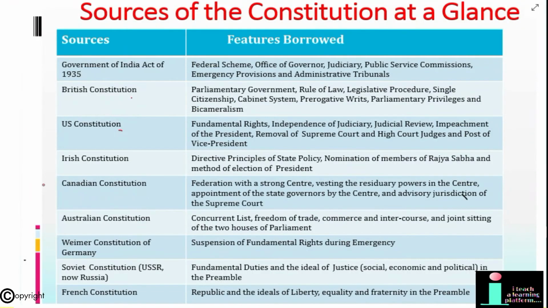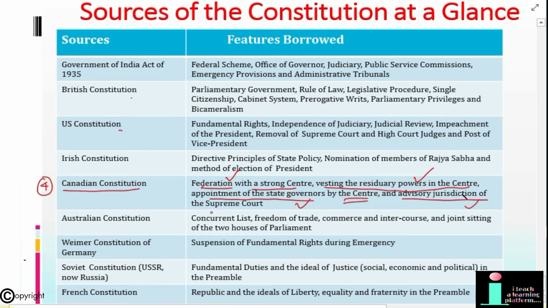Some other features which we have borrowed from the Canadian Constitution are federation with a strong center, vesting the residuary power in the center, appointment of the state governors by the center, and advisory jurisdiction of the Supreme Court. It's not necessary that you remember these features with these tricks only. You can make it if you find any simple sentence or trick. But what I find interesting and simple, I'm sharing that with you.